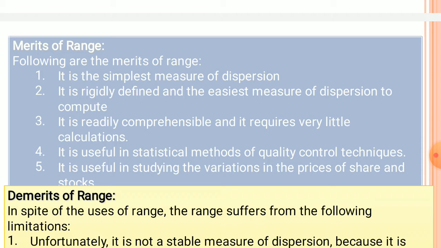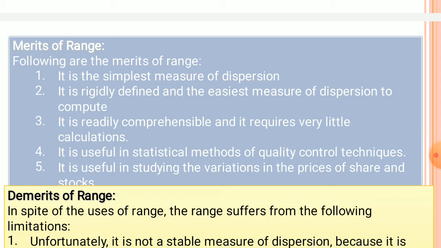So therefore this is the simplest measure, and it is rigidly defined and the easiest measure of dispersion, and it is comprehensible, and that requires little calculations, and it can be understood even by a non-mathematical person, and it is the simplest method of studying the dispersion.